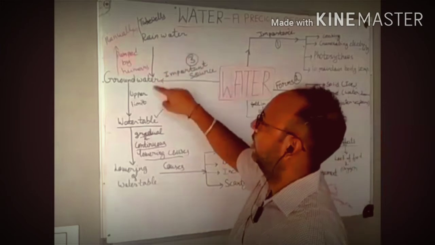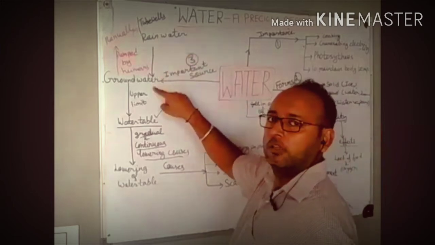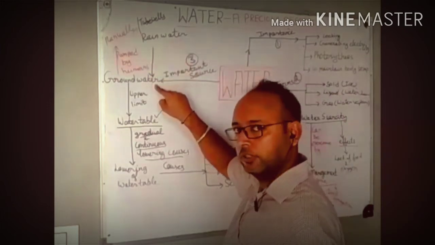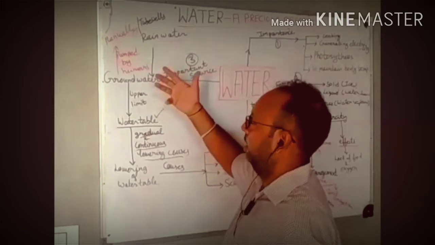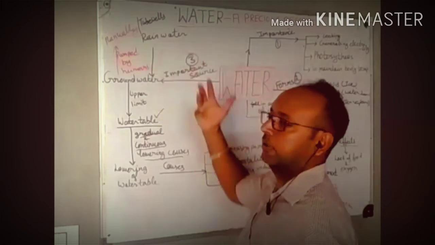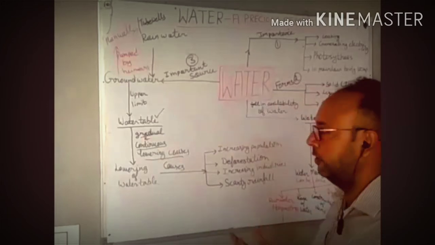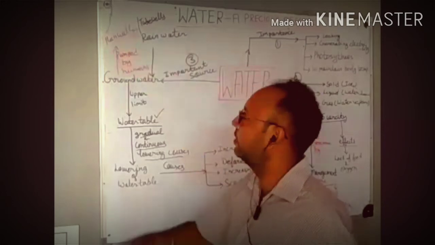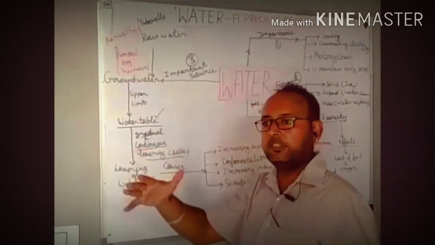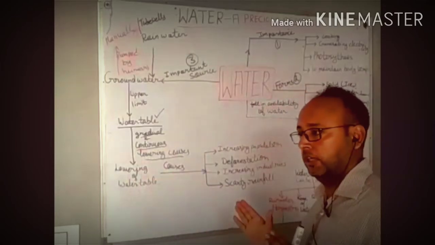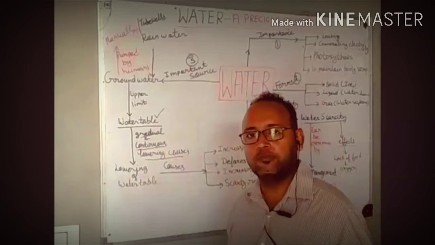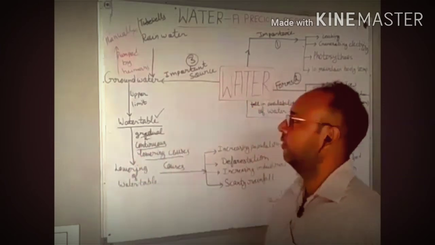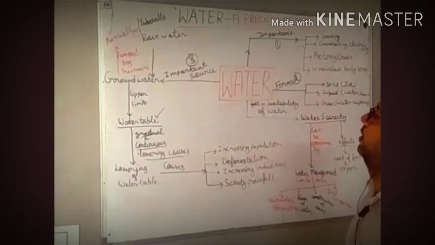Now here you can see rainwater. Rainwater is replenishing that groundwater a little bit, not fully, as much as it can, because sometimes there is a lot of rain, and sometimes there is very little rain. This groundwater is also pumped by humans. Some pump manually, like hand pumps, and some use tube wells. In the fields, you might have seen an excess amount of water coming out of tube wells. From where are they getting it? They are using motors and pumping out water from the water table. That is groundwater they are using, right?